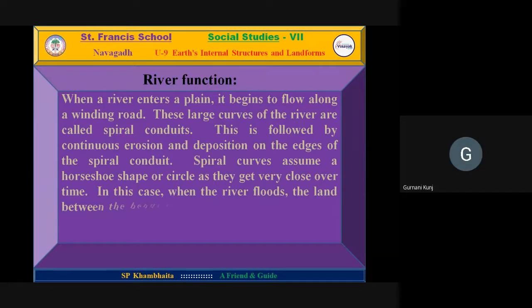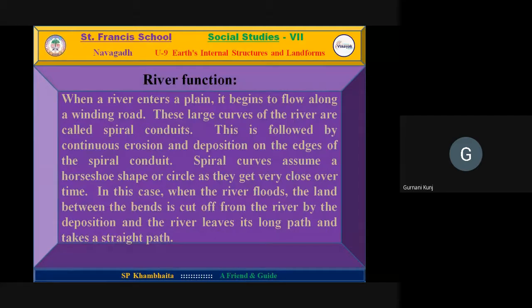River function. When a river enters a plain, it begins to flow along a winding road. These large curves of the river are called spiral conduits. This is followed by continuous erosion and deposition on the edges of the spiral conduit.